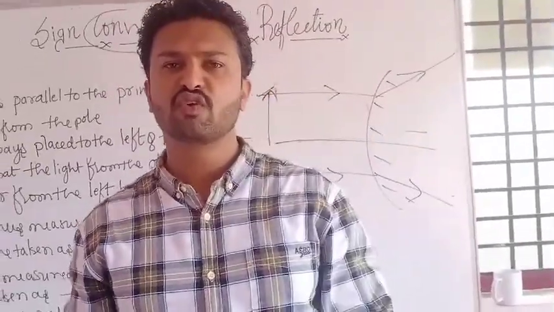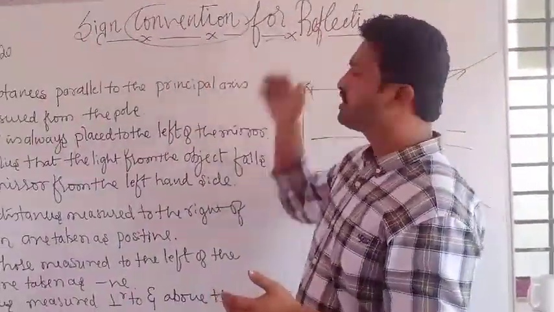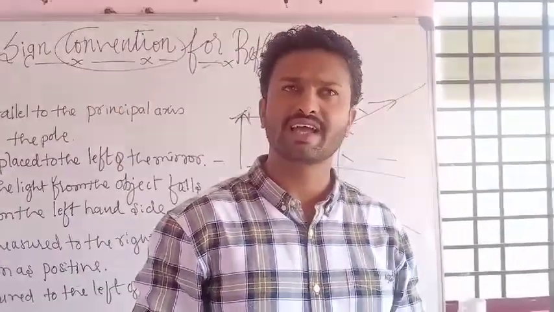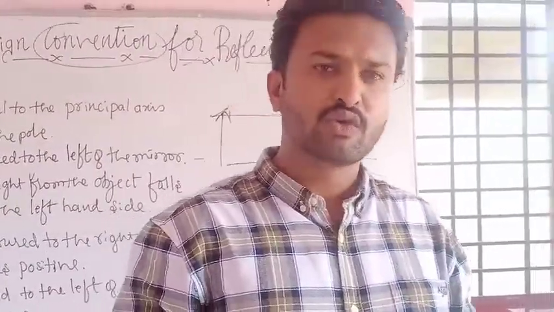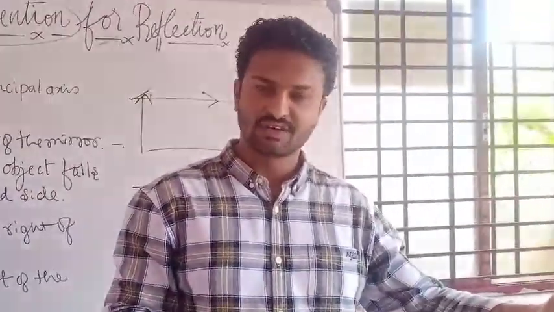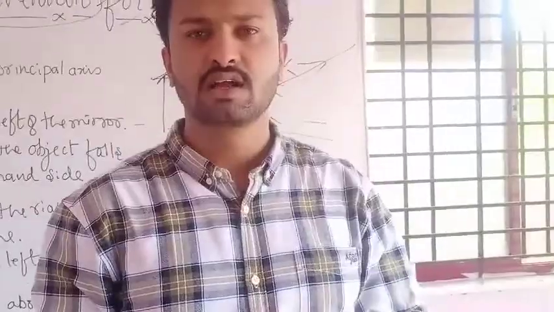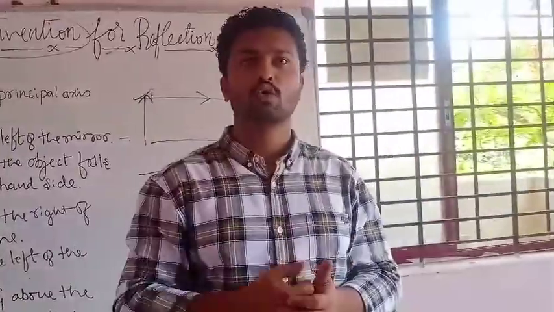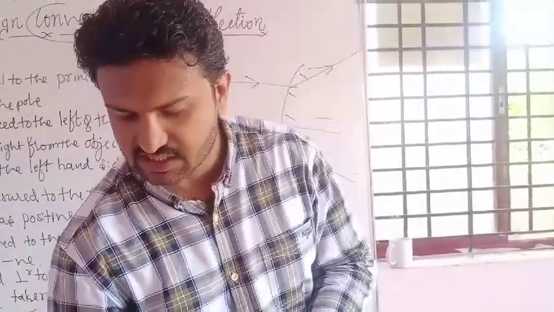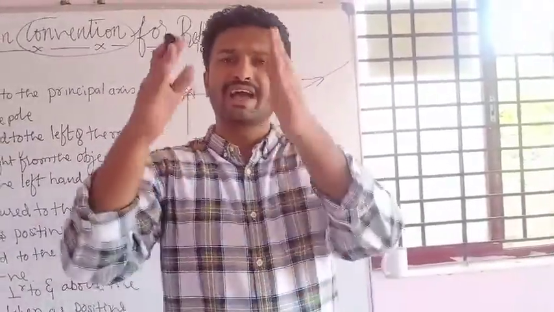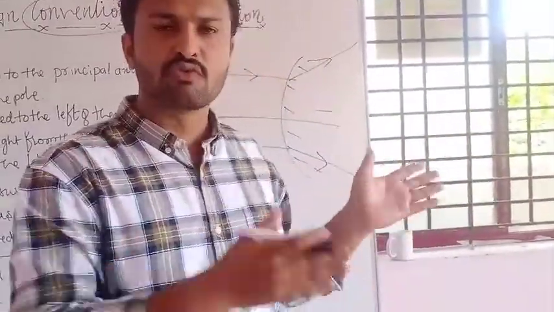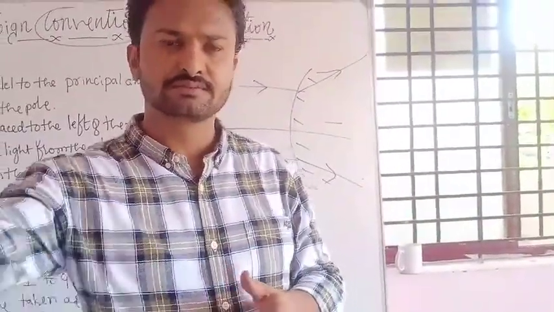Now we have to move forward to the sign conventions for reflection. Sign conventions means rules. In India we have a rule like while moving on a road, you have to move by your left side. Okay, you have to follow some rules. And mathematically, I hope you remember in the 9th standard we discussed the Cartesian system. In the Cartesian system, axes are there, right? Here also some rules and regulations are there. We have to follow some rules and regulations.